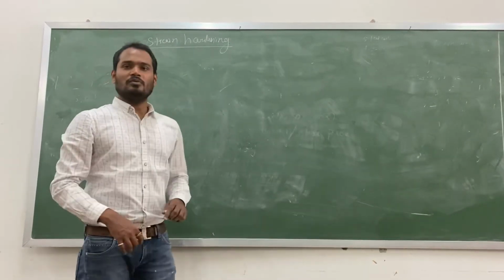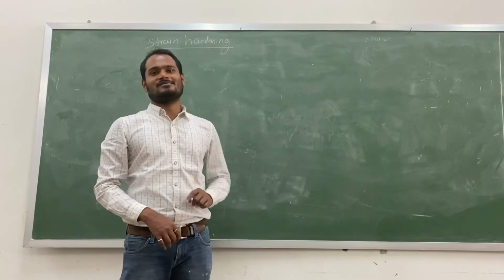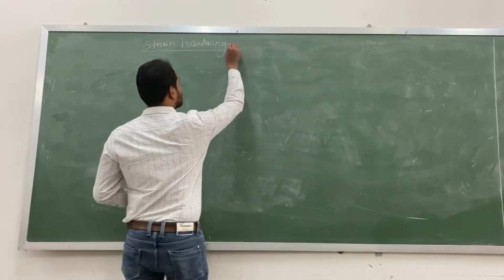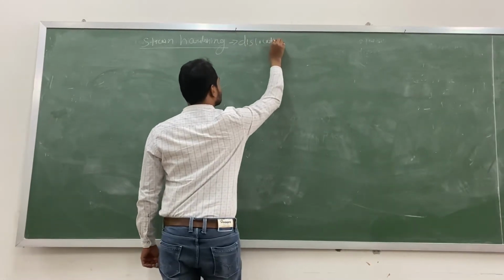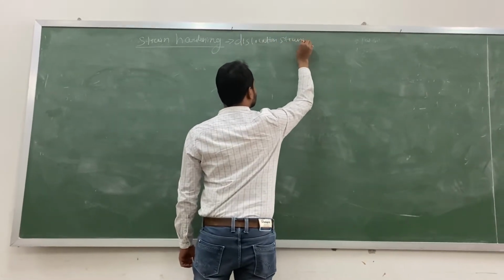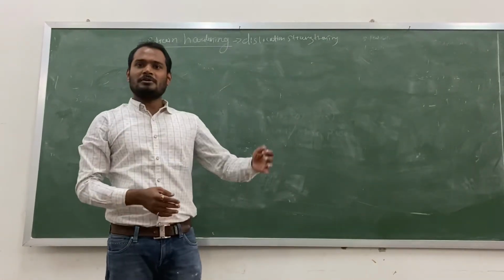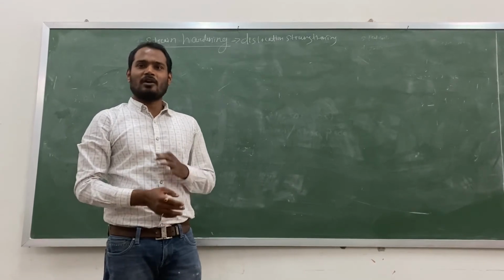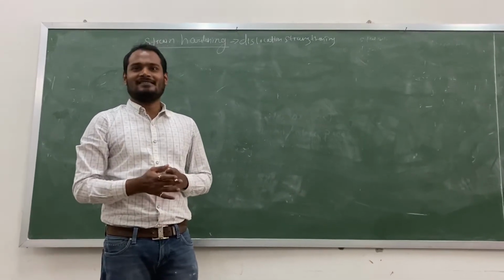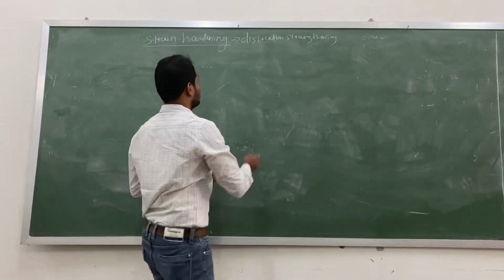So the best way to strain harden is by introducing dislocations. That's why sometimes this is also called dislocation strengthening. The more dislocations in a material, the more strength automatically. Because you understand, around a dislocation we have strain fields. Okay, I will show you the strain fields.